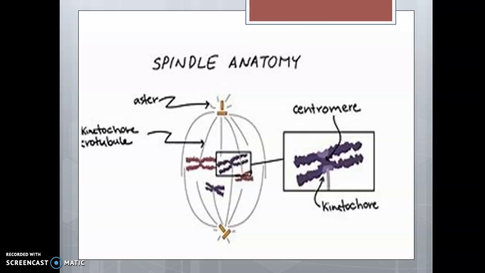Microtubules that don't bind kinetochores can grab onto microtubules from the opposite pole, stabilizing the spindle. More microtubules extend from each centrosome towards the edge of the cell, forming a structure called the aster.